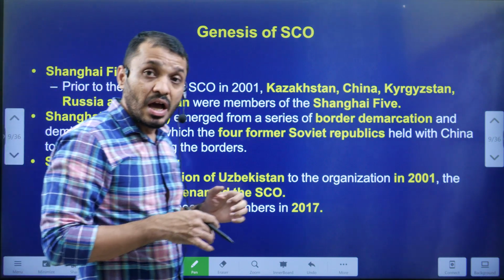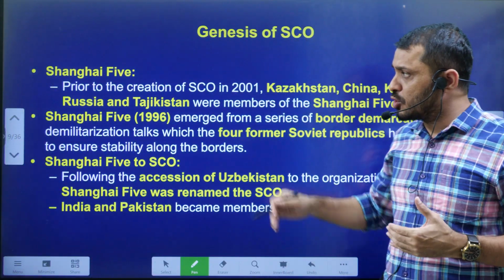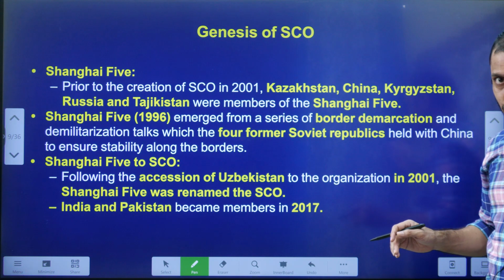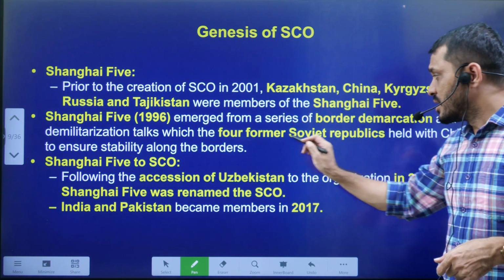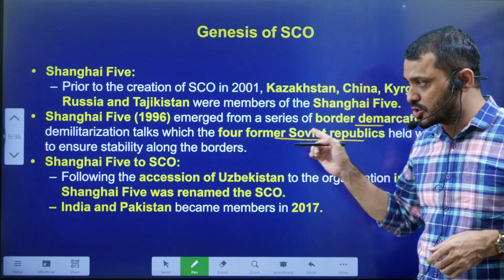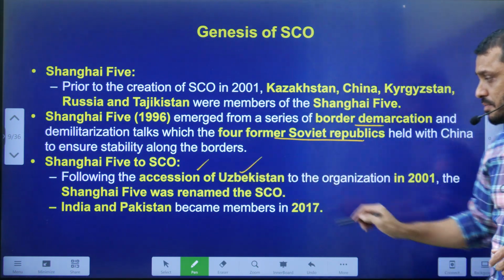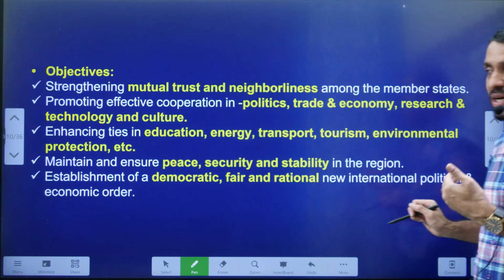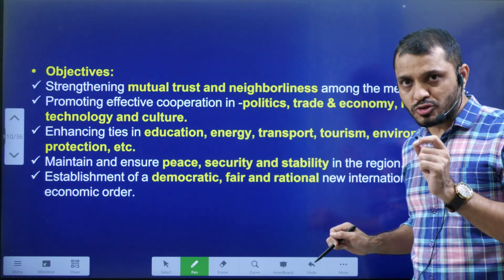Next, genesis: how the SCO came into existence. Already I told you, the SCO started its journey as the Shanghai 5. China, along with four former Soviet Union nations, formed this group. Later it expanded into the SCO, India and Pakistan joined, and recently Iran also joined.